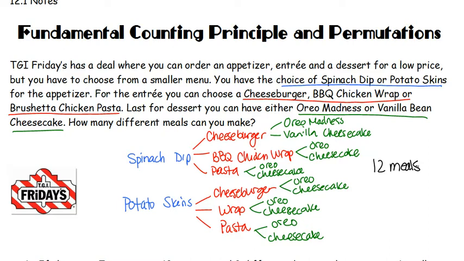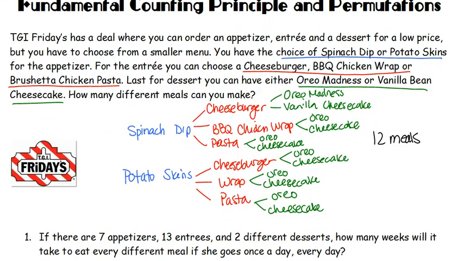You don't always want to have to write everything out longhand and waste all this time making this big diagram here. A shortcut for that would be our counting principle. We have two appetizers, so we've got two options for the appetizers. For the entree, we have three options: cheeseburger, barbecue chicken wrap, or the bruschetta chicken pasta. For our dessert, we have two options: the cheesecake or the Oreo Madness. So 2 times 3 times 2 gives us our 12 meals. A lot faster than drawing out that whole diagram.